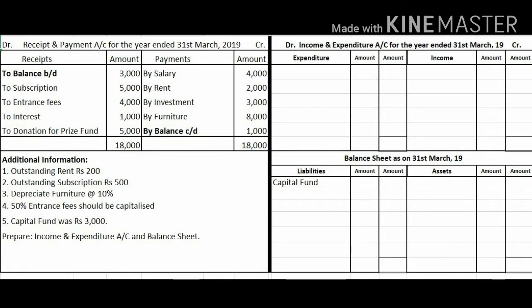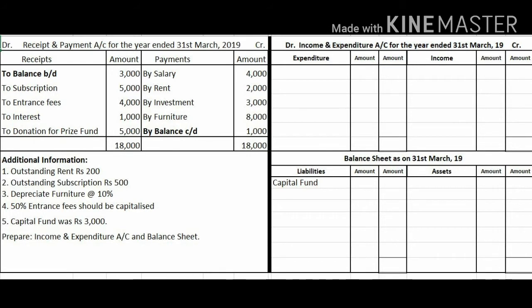Now students, always remember on the liability side you always have to write down the capital fund. Capital fund will either be given basically in the adjustment, or sometimes it is given in the opening balance sheet, which we will see later.